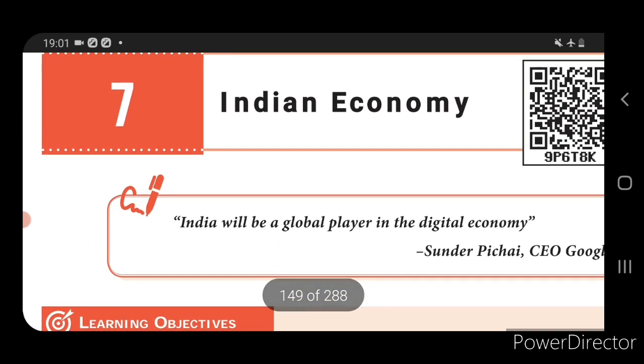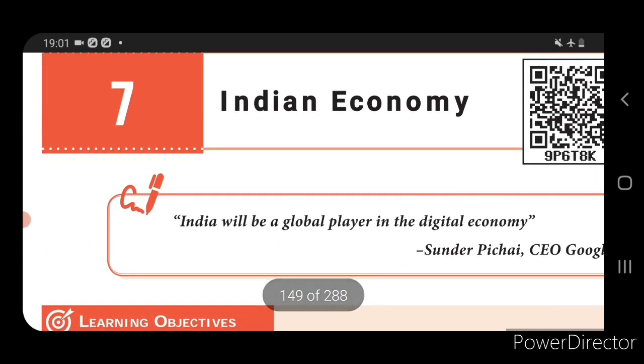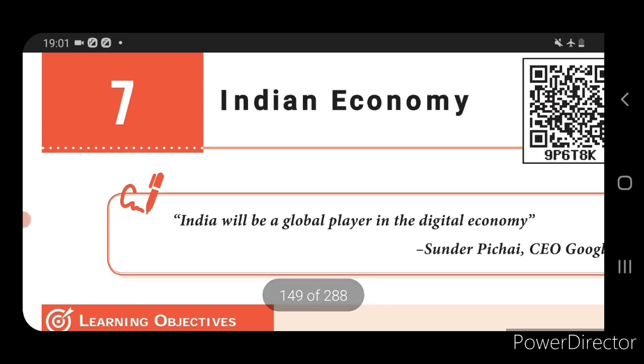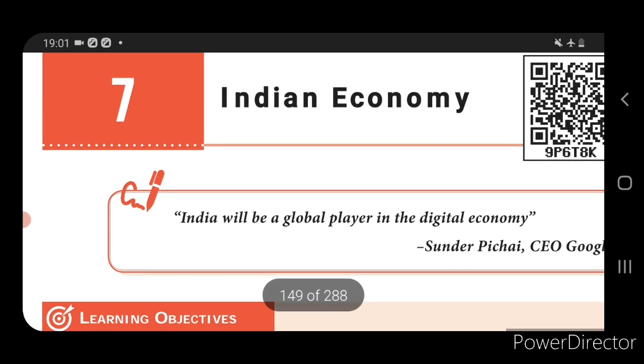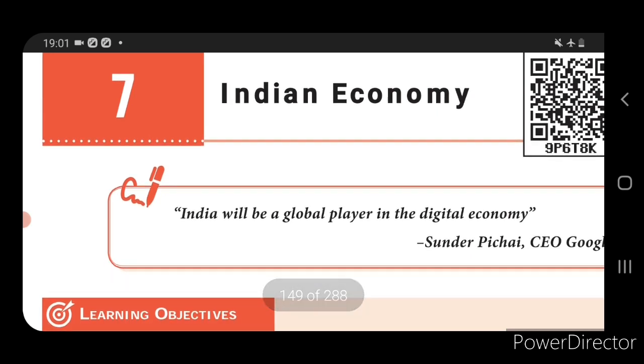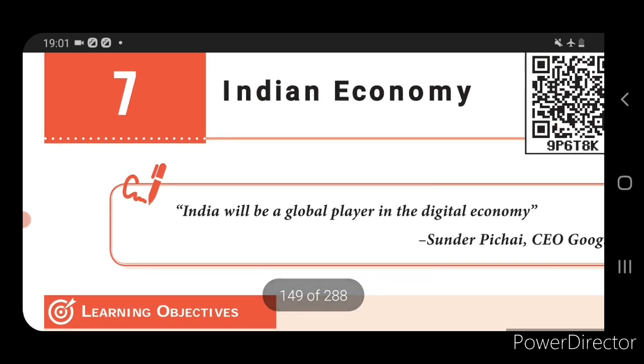Under the Indian economy, it explains growth and development. First, we have to know the meaning of growth. Growth is measured through national income, which is called GDP. National income means the total value of goods and services produced over a period of time, usually one year. Through this we receive an income, which is measured as national income. This is considered as growth.